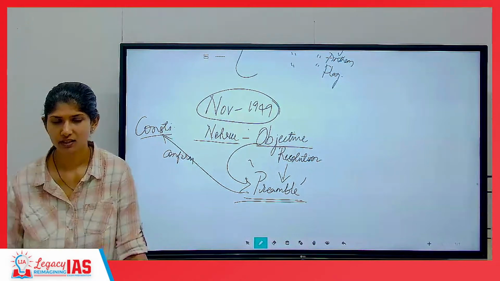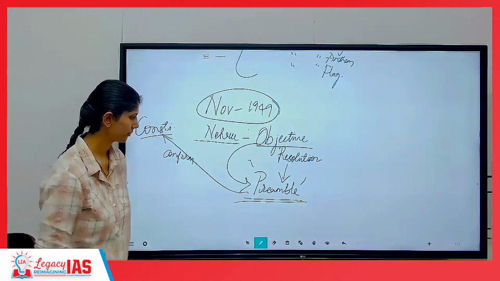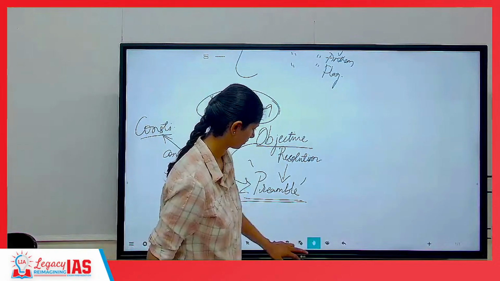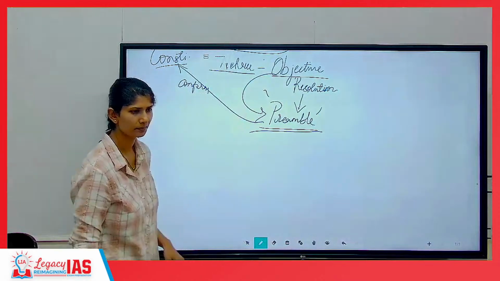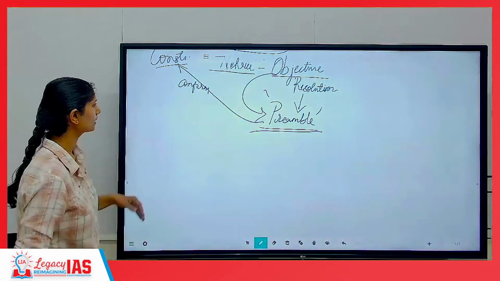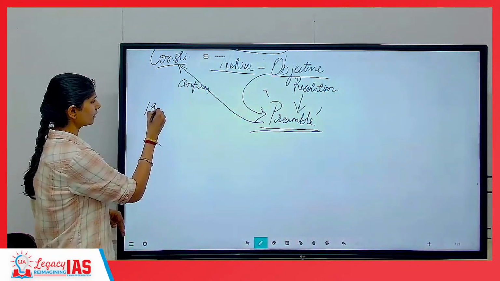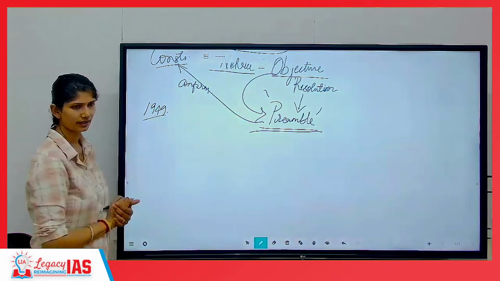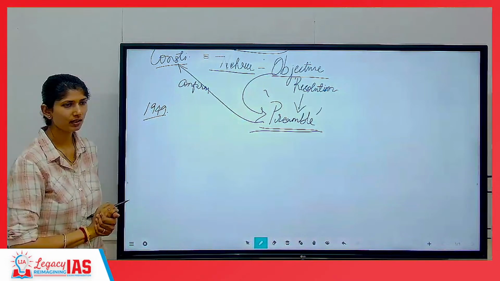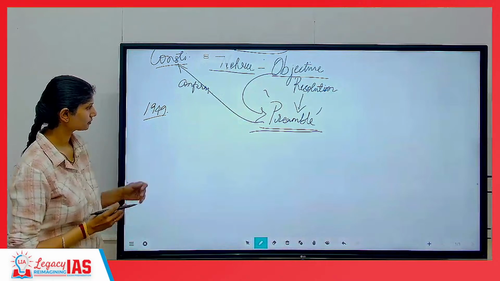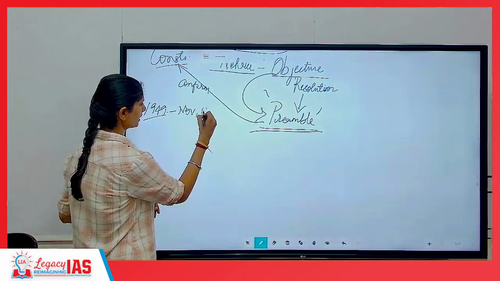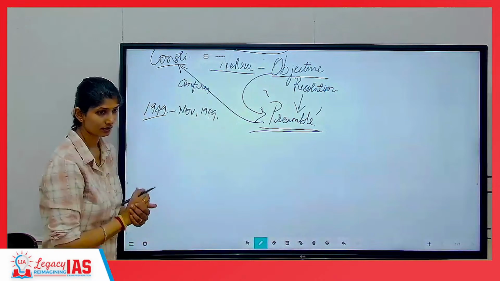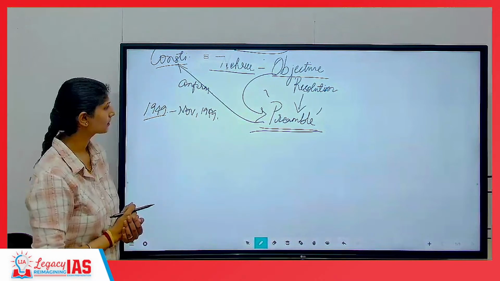Understood? Any doubts? Clear? So all this work, 1946 it started, 1949 is somewhere it ended. Okay. Now, I told you, November 1949 itself it ended. That is, constitution was done.